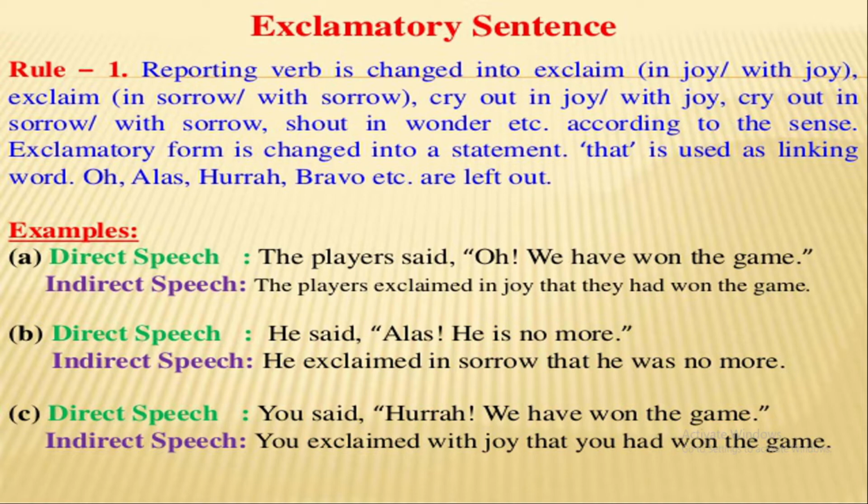You see here, the reporting verb said is changed into exclaimed in joy because the reported speech denotes joy, and the inverted comma is omitted here, and the linking word that is used here, and the word oh is left out here.